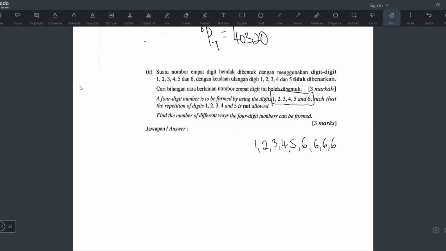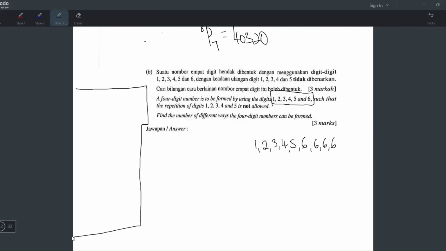Okay, before I continue, I'll just mention one question that I did before. Suddenly I recall doing this question a long time ago, so I'll try to tell you the question. It's like that.